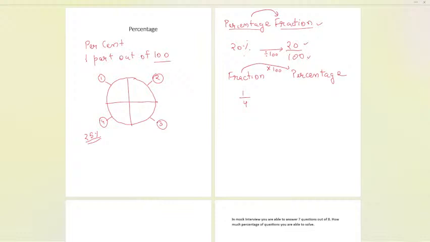Let us convert it into a percentage. Just multiply it by 100. So 1 by 4 times 100 is 25 percent. So we have understood how to convert percentage into fraction, or fraction into percentage.